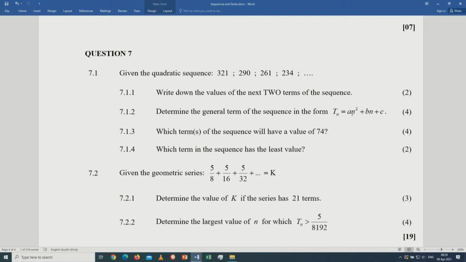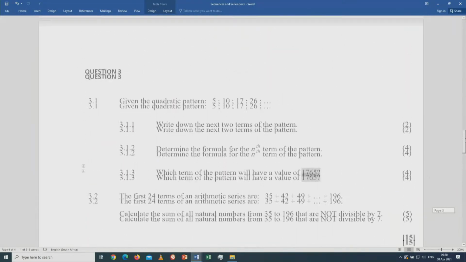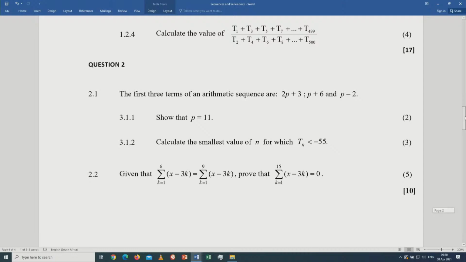Thank you very much. These are some of the questions that we should expect on patterns, sequences, and series. And up to this point, I've only been talking to you about a quadratic pattern. Remember, we also have the arithmetic and the geometric. Let me take you through some of the questions that you can expect. Let's start with question 2. Check this one.